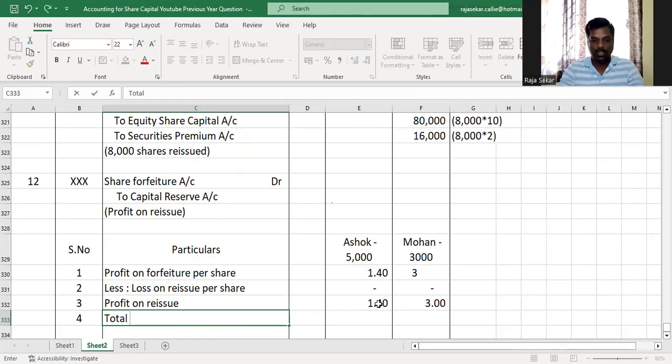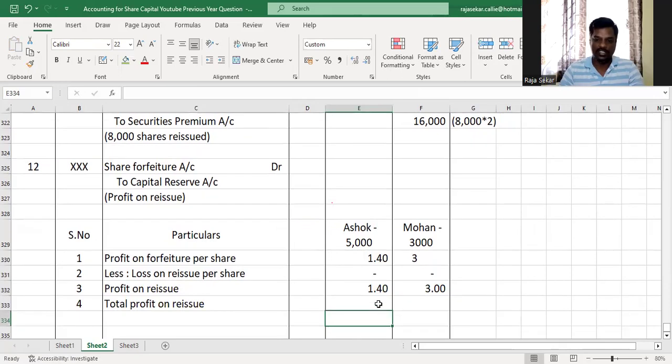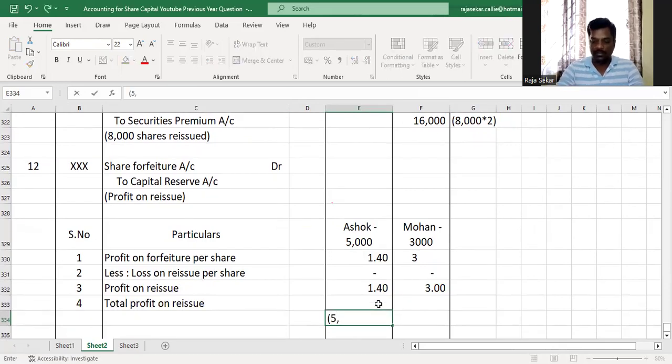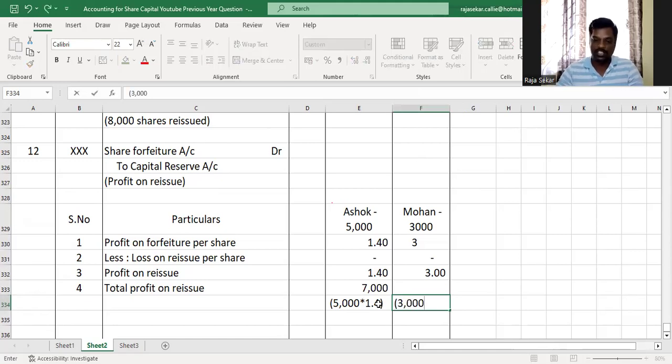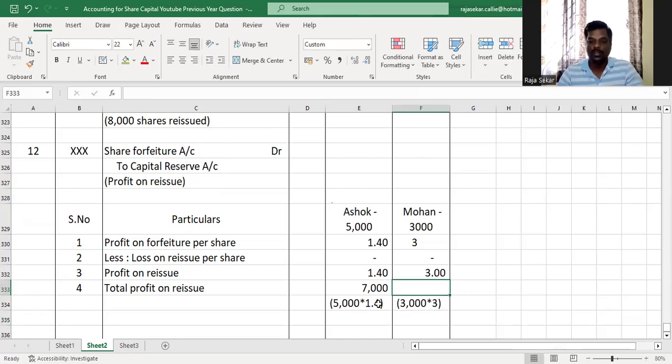And the total profit on the reissue of these 8,000 shares is, for Ashok, it is 5,000 shares into 1.4, which is 7,000. And for Mohan, it is 3,000 shares of Mohan have been reissued, right? So that number of shares reissued 3,000 into the profit on the reissue per share, which is 3 rupees. So that will be 3,000 into 3, 9,000. And therefore, the total profit on reissue is 16,000.